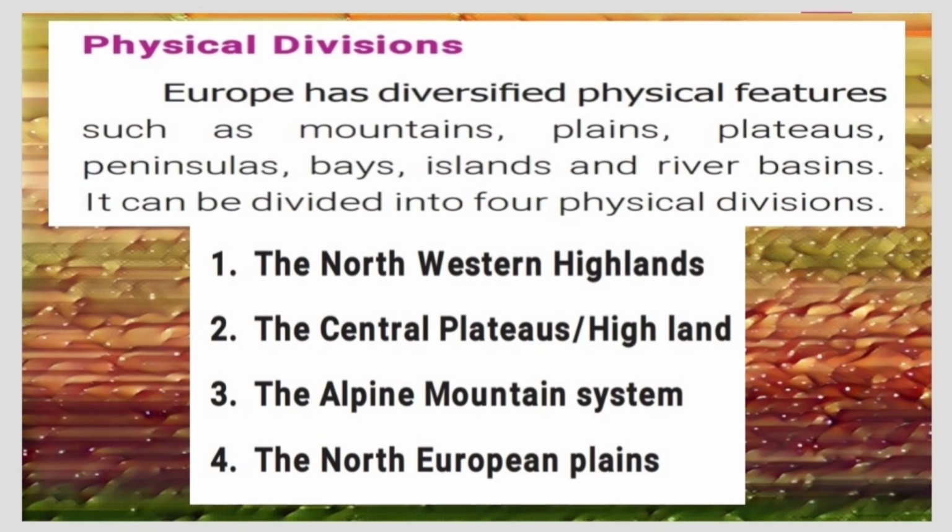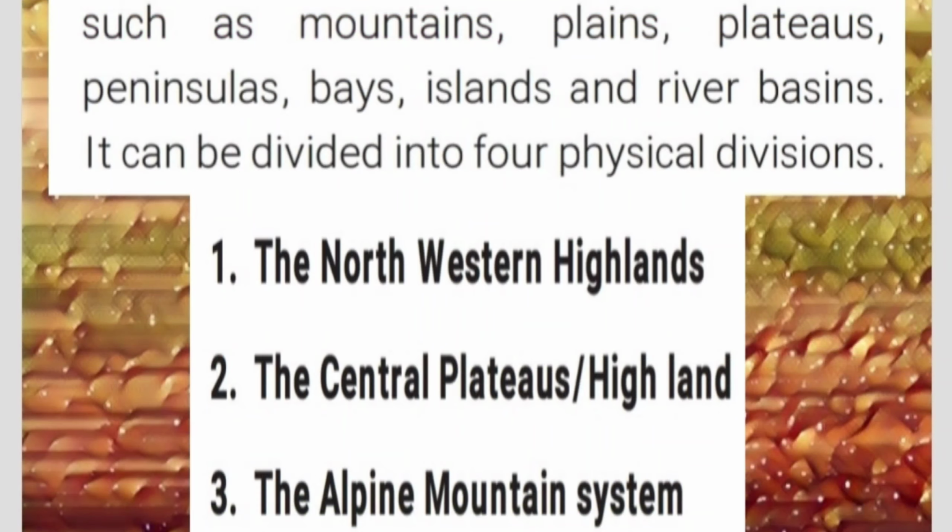Now let us see about the physical divisions of Europe. Europe has diversified physical features such as mountains, plains, plateaus, peninsulas, bays, islands, and river basins. It can be divided into 4 physical divisions. Number 1, Northwestern Islands. Number 2, the Central Plateaus. Number 3, the Alpine Mountain System. Number 4, the North European Plain.